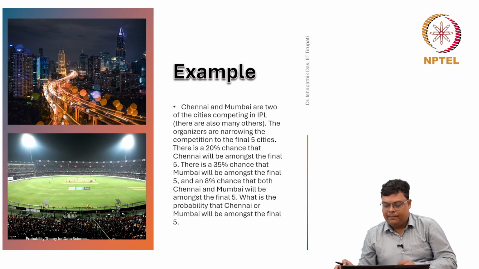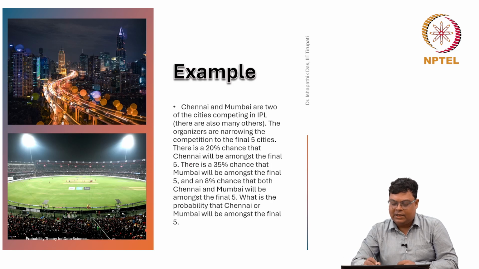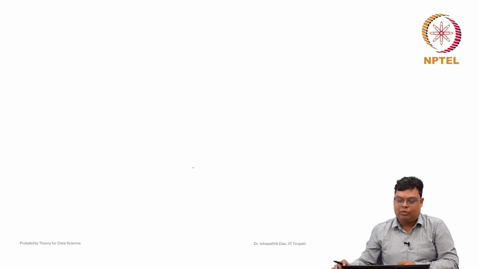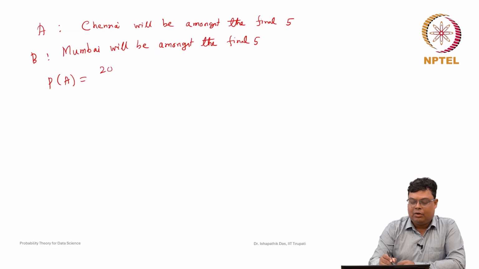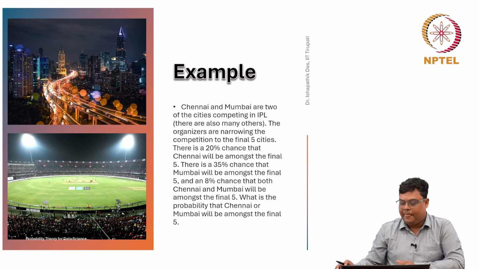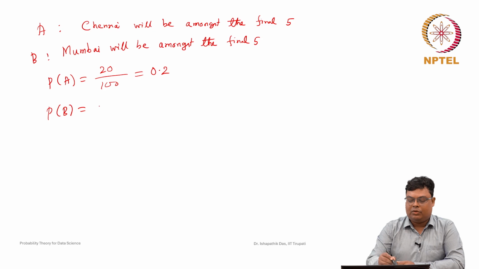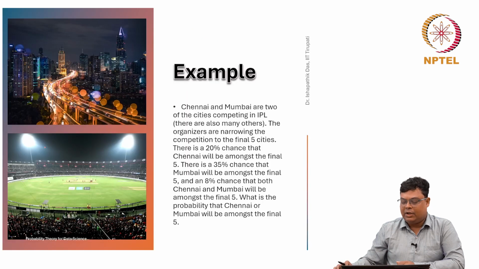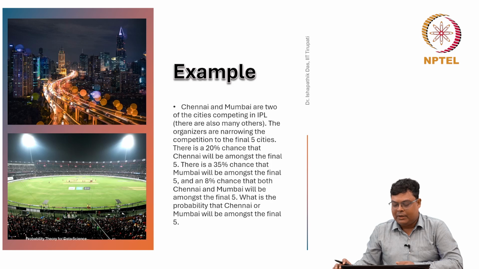There is a 20% chance that Chennai will be amongst the final 5. 20% chance means 20 out of 100, so this is 0.2. And the probability of B is the chance for Mumbai. There is a 35% chance that Mumbai will be amongst the final 5, so this is 35 by 100, which is 0.35. It is also given that there is an 8% chance that both Chennai and Mumbai will be amongst the final 5.